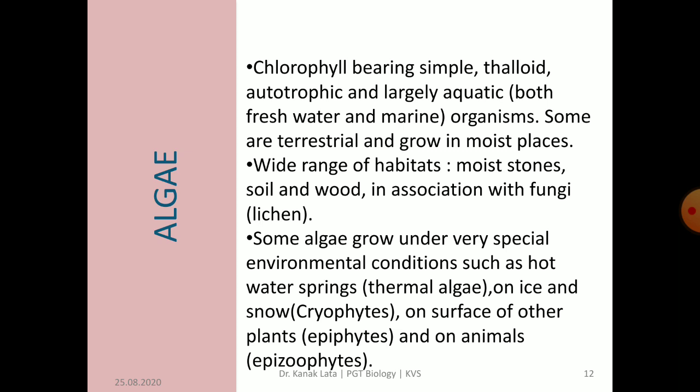Some algae grow under very special environmental conditions, such as in hot water springs, called thermal algae, on ice and snow, called cryophytes, on the surface of plants, called epiphytes, and on animals, called epizoophytes. Some algae live in symbiotic association with fungus, and they are called lichen.